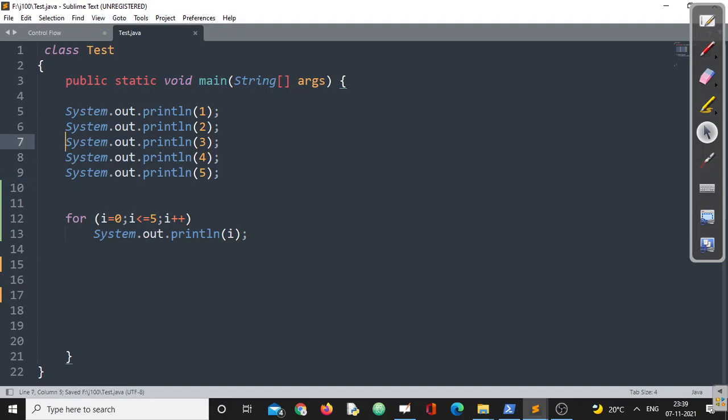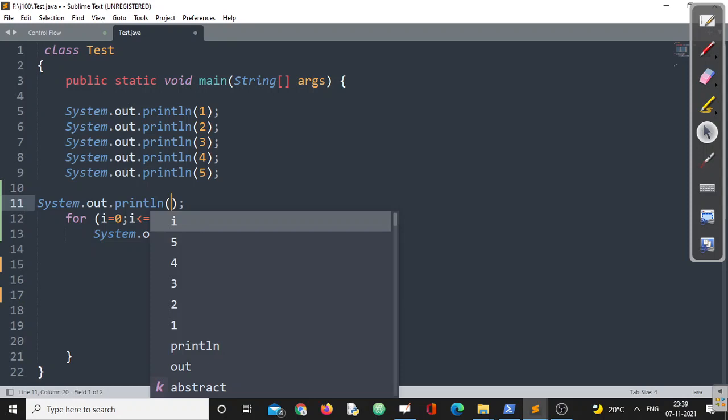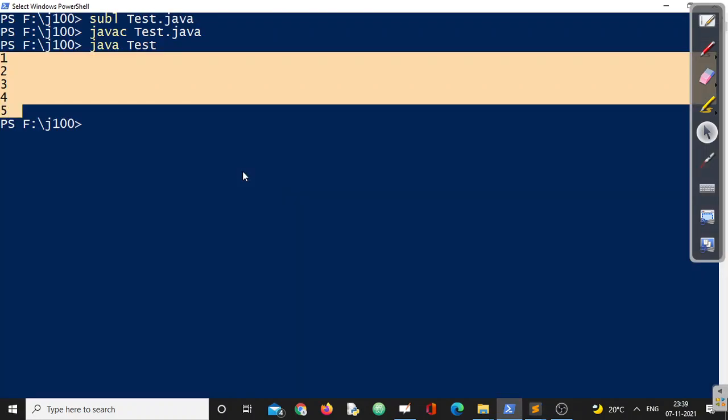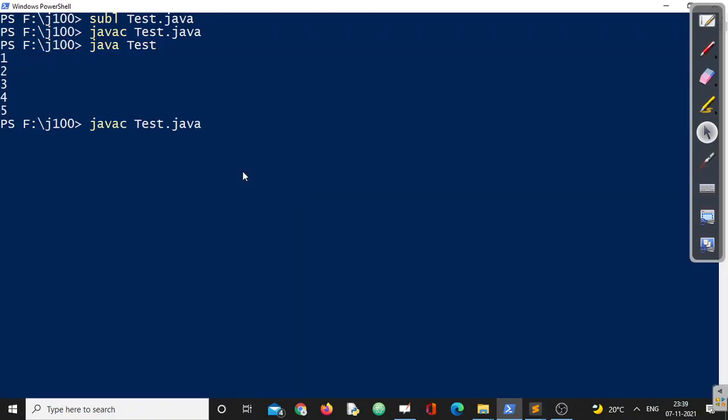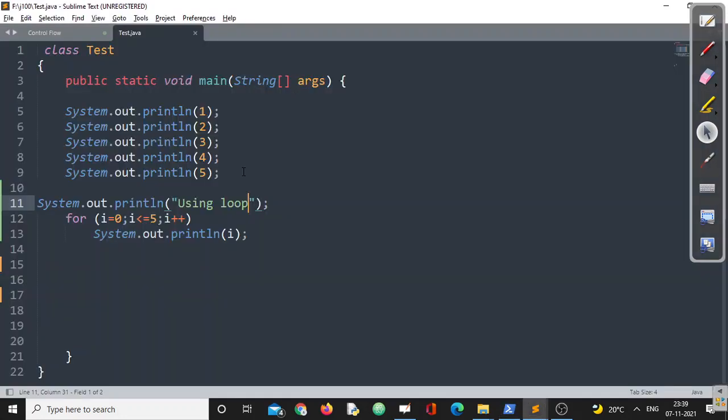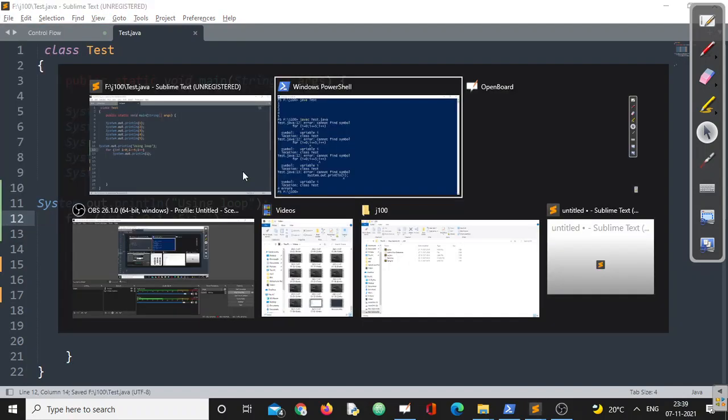Let us remove all this, or let me write here using a loop. Let us see the difference. The same set of answers, but now the effort is less. I have made a mistake. I have not declared this variable and I'm using it, right? So let me declare this one. Fine.